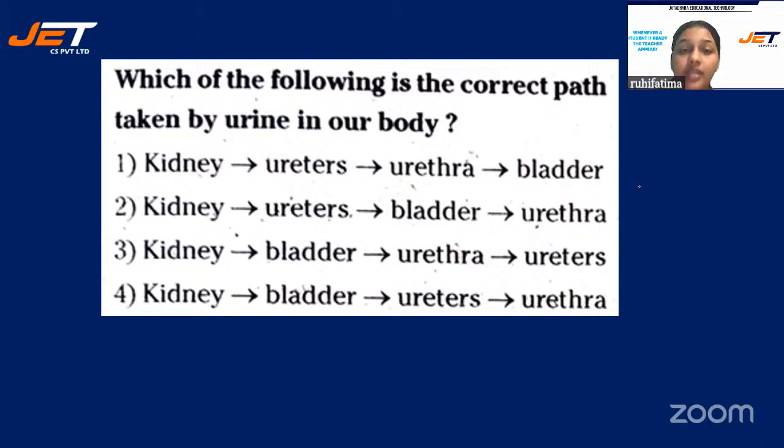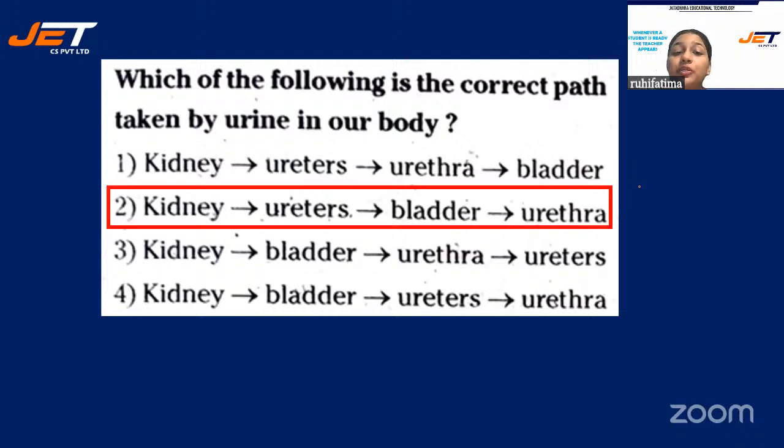All right, students, I can see many mixed responses over here. So the correct answer for this question will be option 2. First, kidney. Blood is filtered out and urine is formed. Then it is carried to the bladder by the ureter. So the ureter is carrying urine to the bladder, and from the bladder it is passing out through the urethra. So option 2 is the right answer.